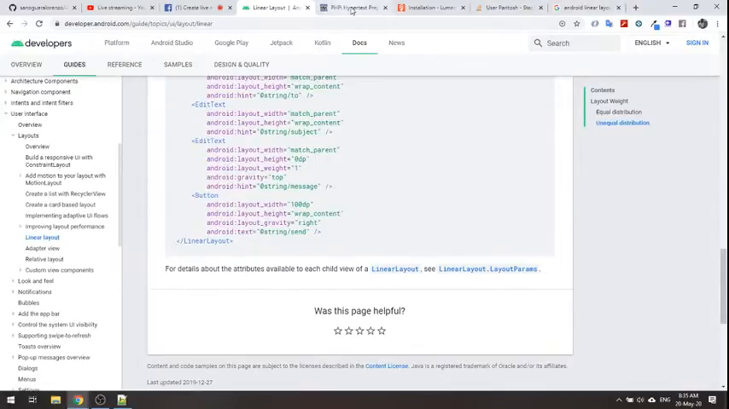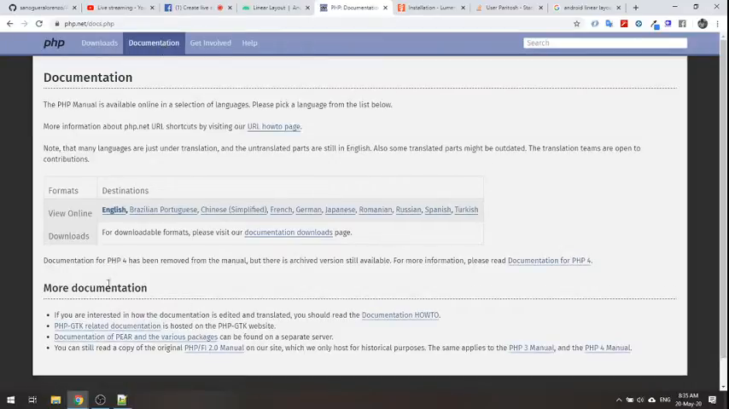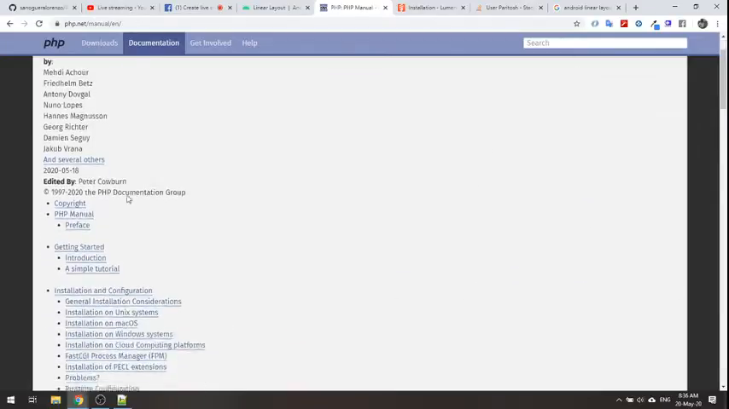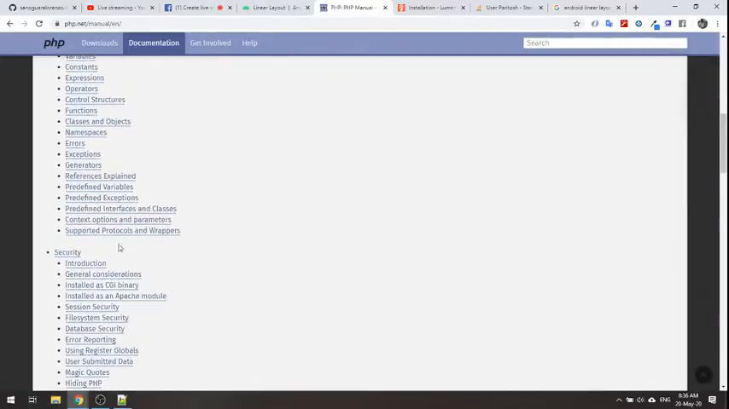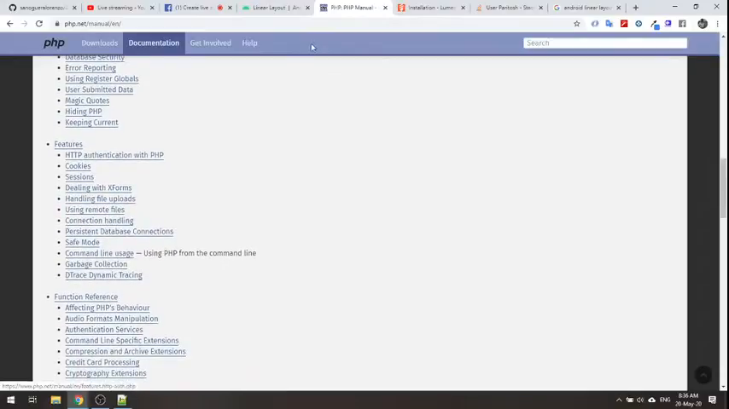Same thing applies for PHP. For PHP, we have the site php.net. Here you will get more details about PHP, the current version, what they released, downloads, and then documentation. Again, we select the language and then you will find all the pages. Whatever you want to know, you will find that. Most of the time we will not go this way. Most of the time we will be searching on Google.